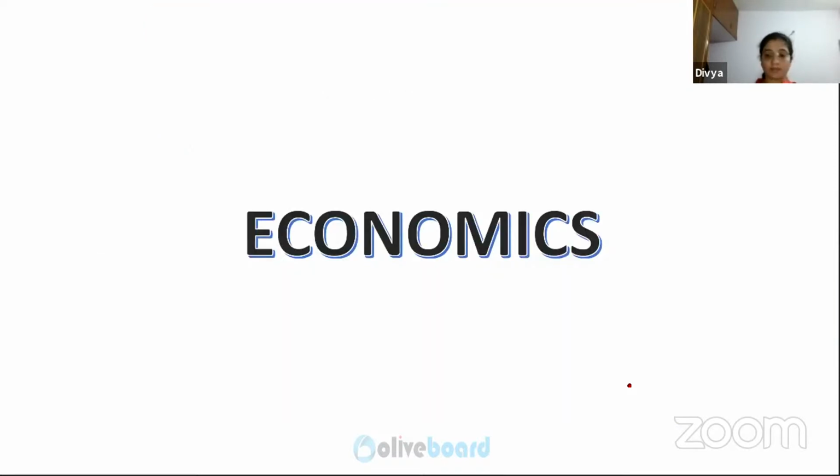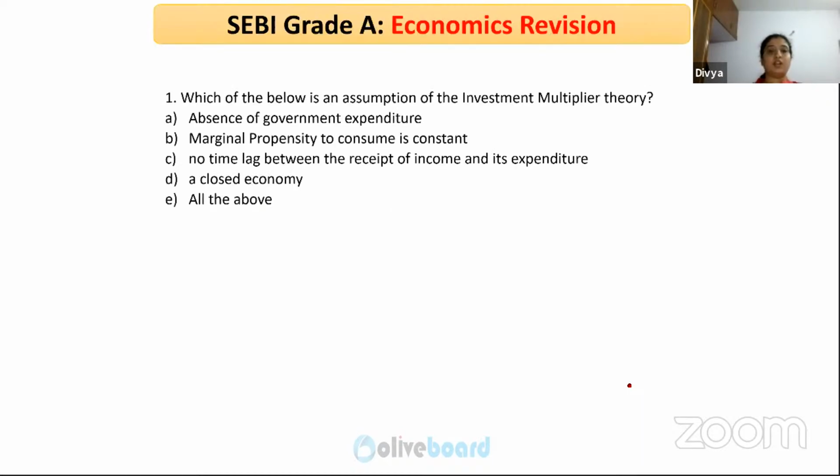So coming to economics. Which of the below is an assumption of investment multiplier theory?